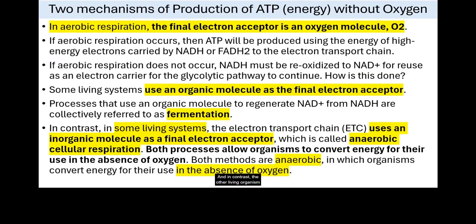In contrast, other living organisms use an electron transport chain, and during this they use an inorganic molecule as a final electron acceptor, not oxygen, but for example nitrogen. And it is called anaerobic cellular respiration. Both processes allow organisms to convert energy for use in the absence of oxygen. So they are both called anaerobic.